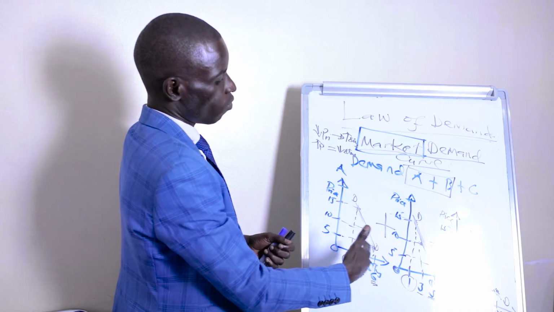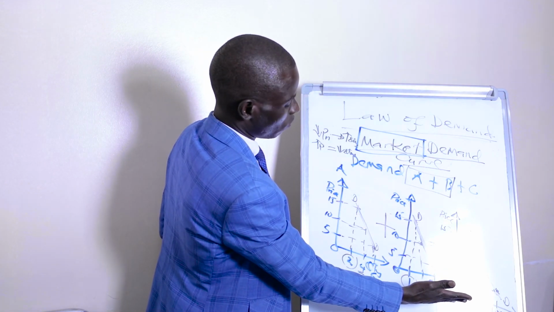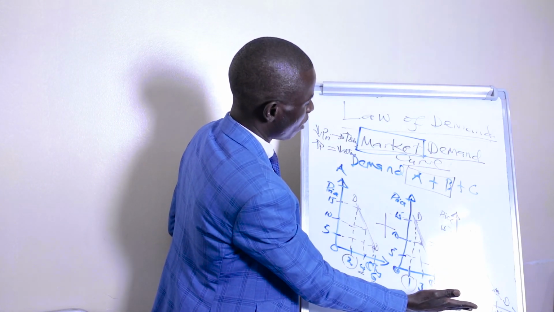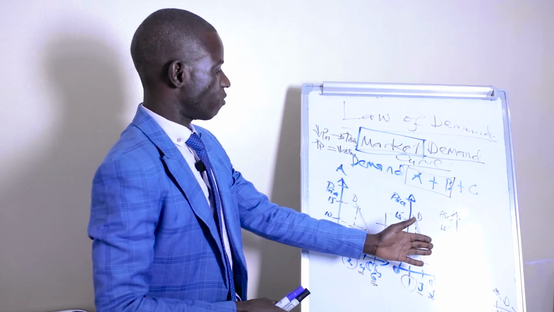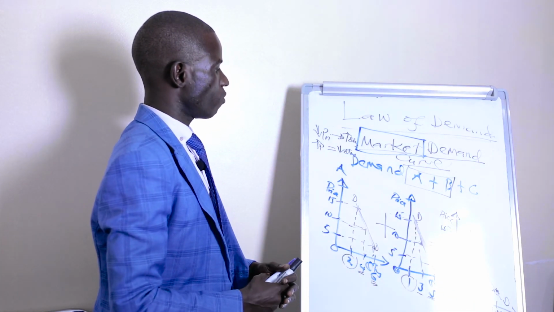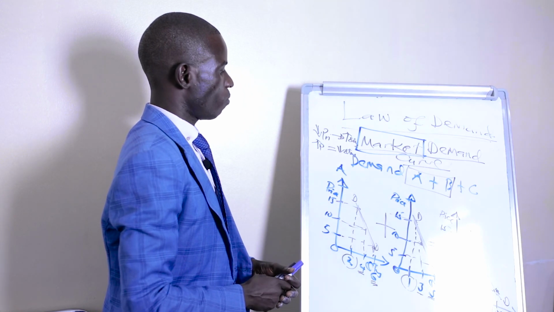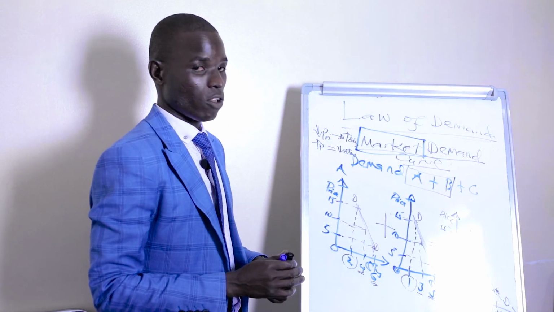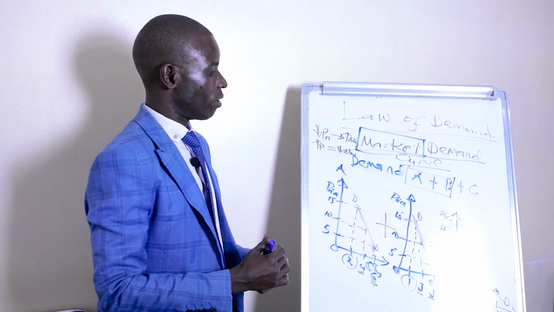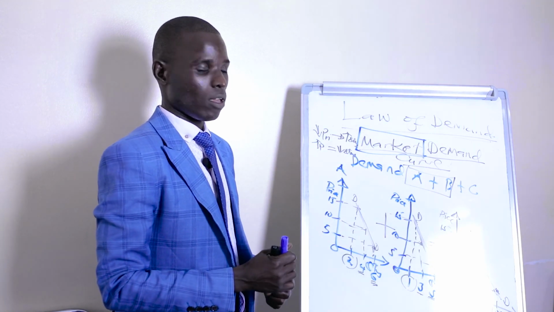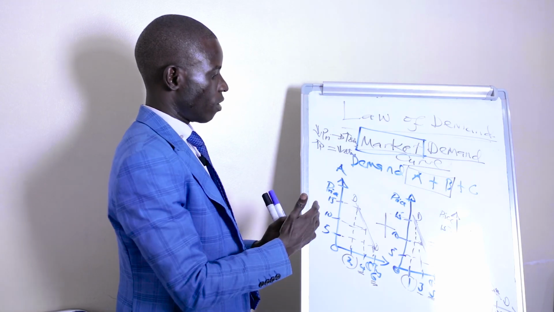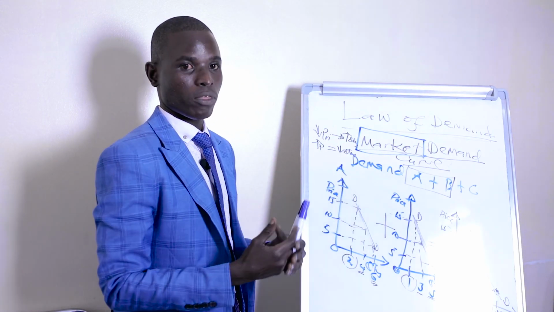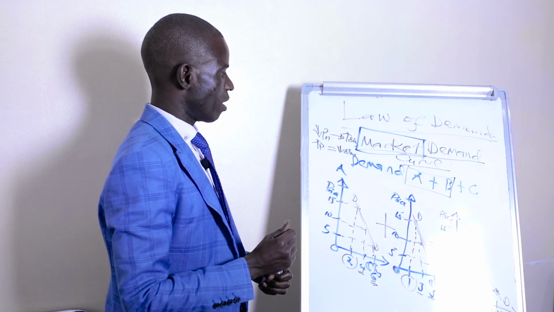But if you are to draw the market demand curve, you can either go straight to these graphs, or you can use the demand schedule to portray the market demand schedule. And from the market demand schedule, you can draw the market demand curve. The prices and the quantities will be represented by both the demand schedule and the demand curve.